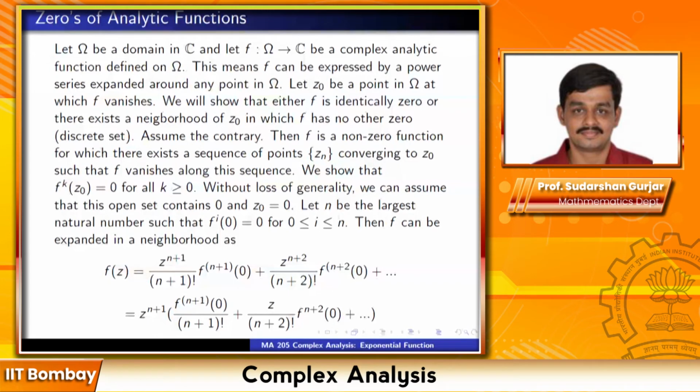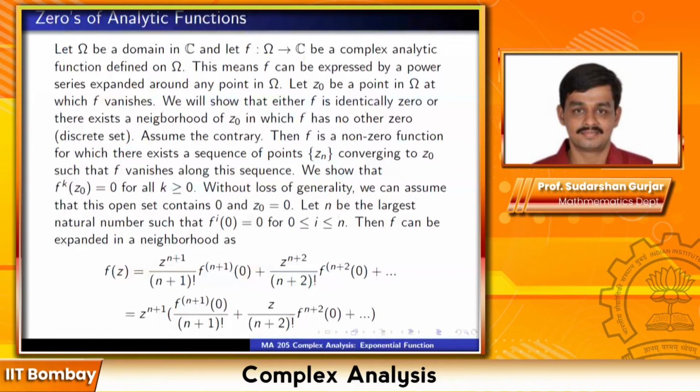Why does f to the power k, the k-th derivative of f at z naught, equal 0? See, if the value of the function at z naught is 0, so z naught itself is 0. First of all, now we have changed. We have assumed that z naught is 0. So f of 0 is certainly 0. But some more derivatives at 0 could be 0, right? I'm only assuming that n.